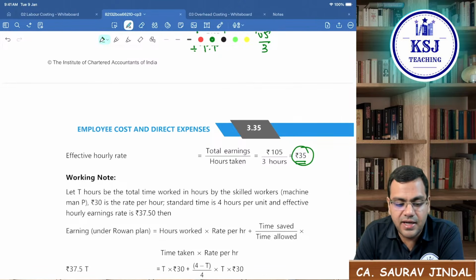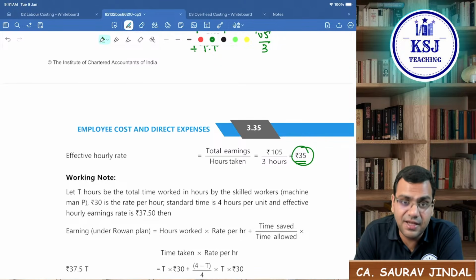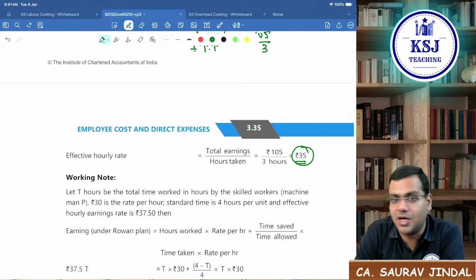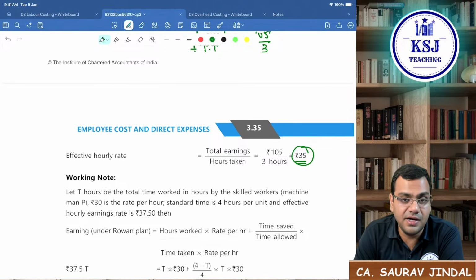So again and again I am repeating, please read the question very, very carefully. Read every piece of information, every word very carefully. Even if you spend half a minute extra on the question, it might save you 5 marks, 10 marks. So read the requirement of the question very, very carefully. We have to fulfill 100% of the requirement of the question. That is important.